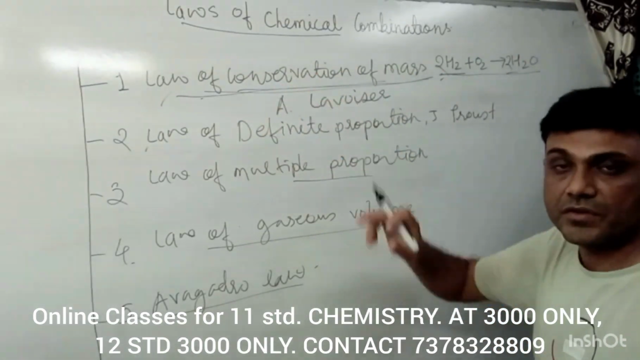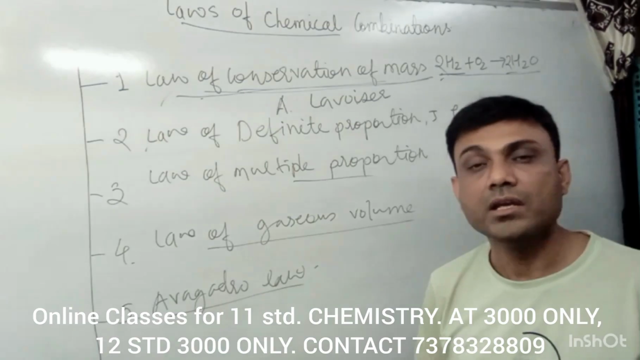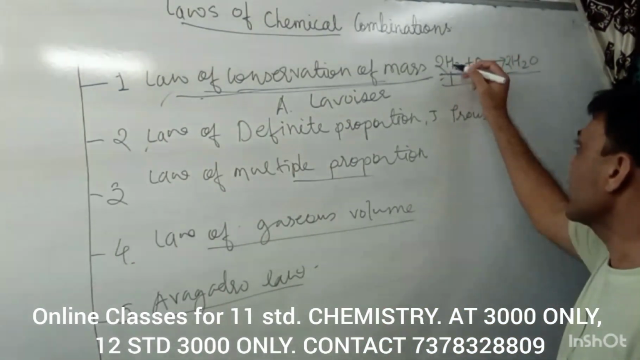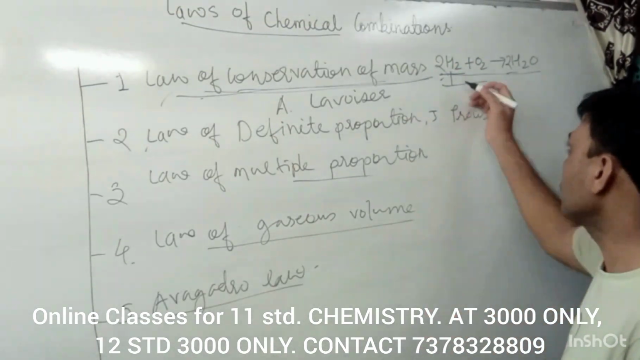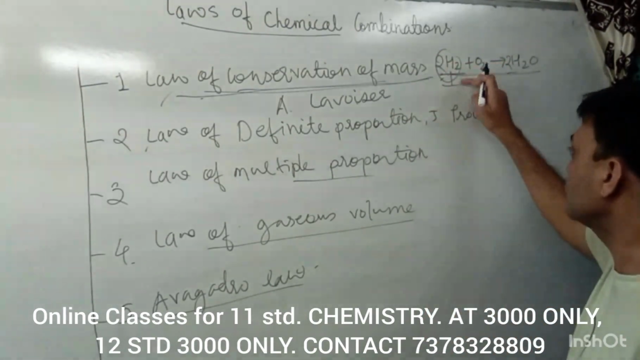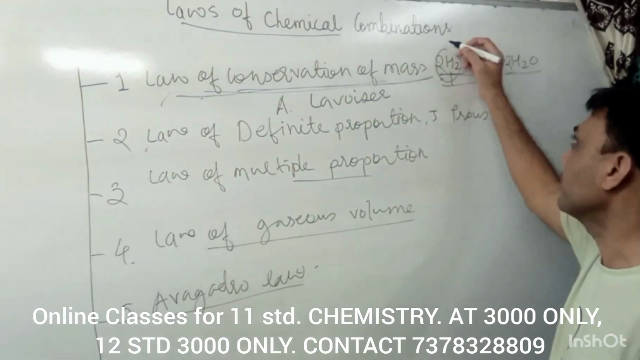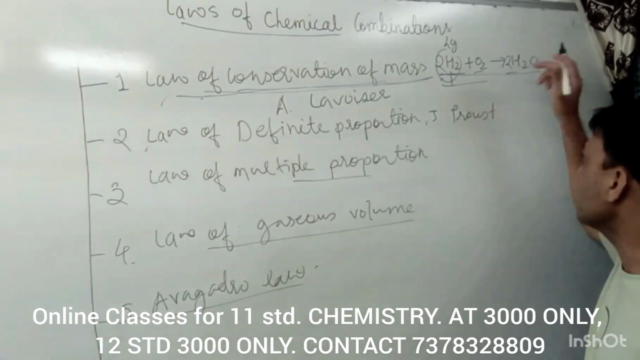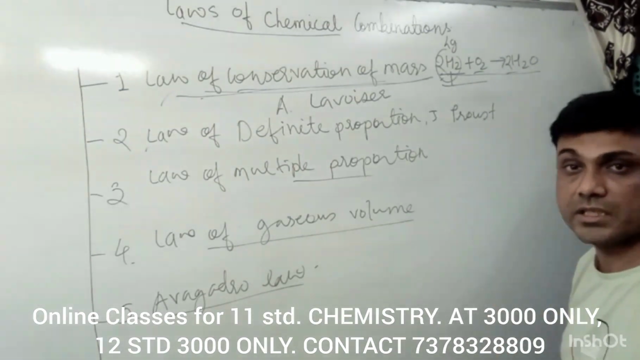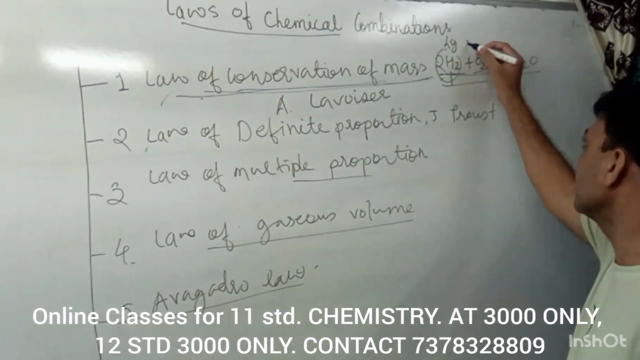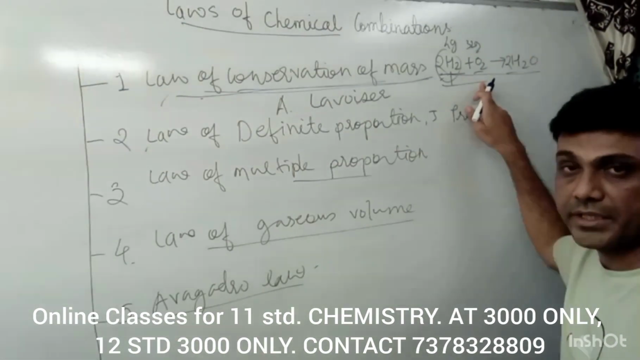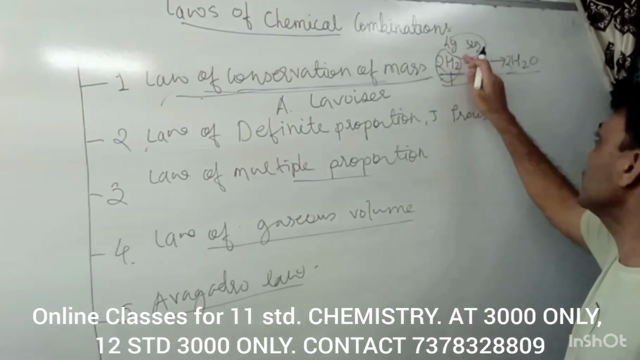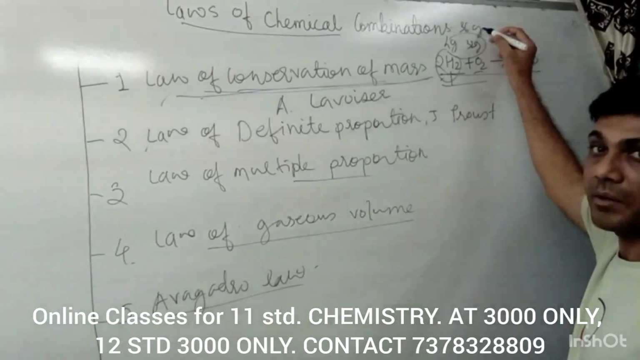As per this law of conservation of mass, mass can neither be created nor be destroyed. Now, what is the mass here? Atomic mass of H is 1, so total mass will be 1 into 2, 2, and here are 2, so 4 gram. What is the atomic mass of oxygen? That is 16, so 16 into 2, 32 gram. So molar mass of O2 is 32 gram and total mass of H2 is 4 gram. So total mass is 32 plus 4, 36 gram.